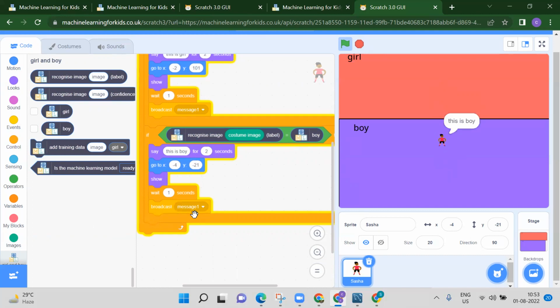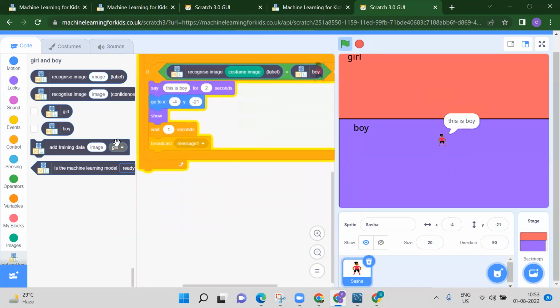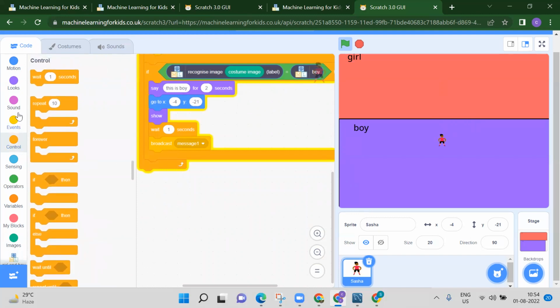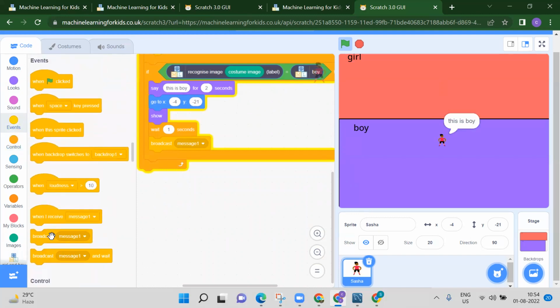So see, we broadcast this. So when we receive our broadcast, where we have this receive, in your event, we have this. When you receive your broadcast, what will happen? We have to change our costume, right?